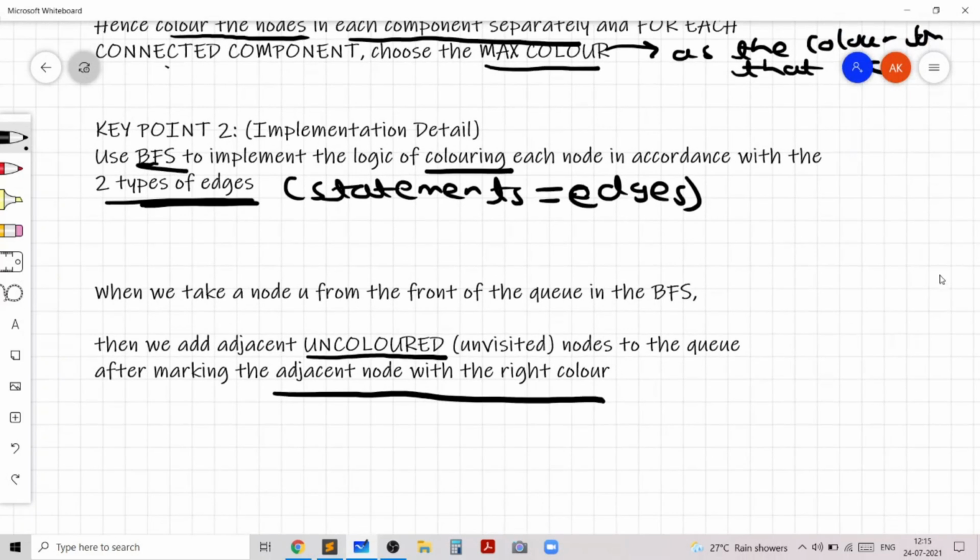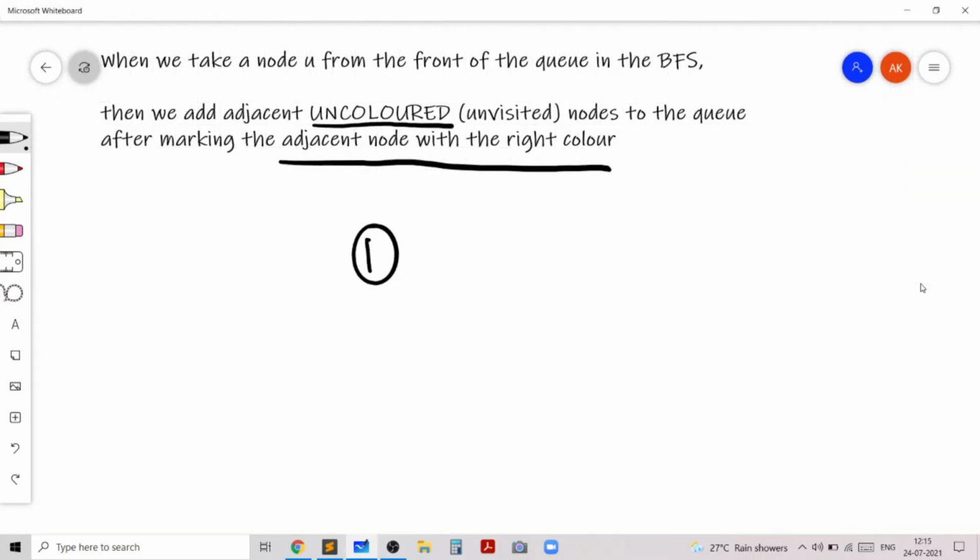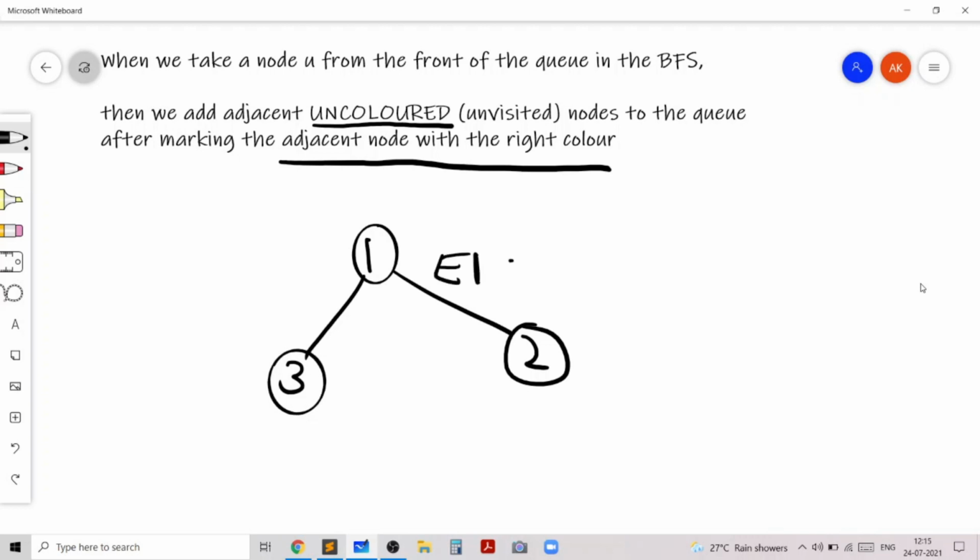So just reiterating the logic, when we have the edge type 1, then the color of 2 will be the opposite color of 1.